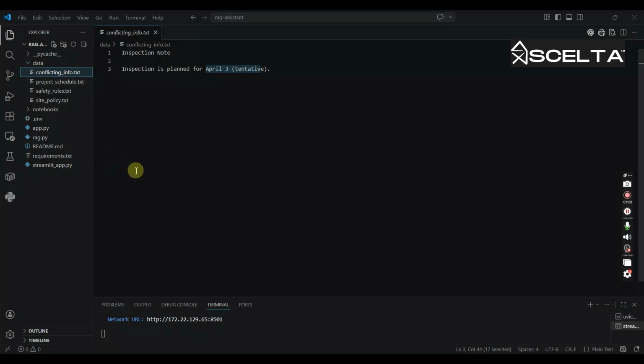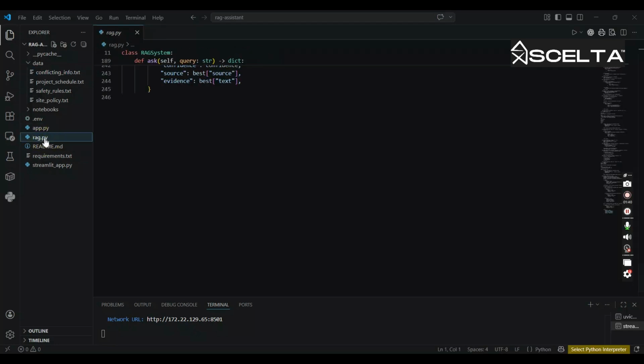In many AI systems, the answer can change depending on how the question is asked. Even if the data is the same, the output may be different, so this makes the system hard to trust. So the goal here is not just to answer the question, but to answer only when the information is supported by data. So the system is simple.